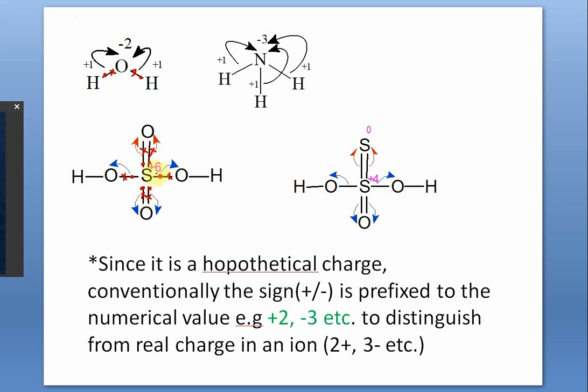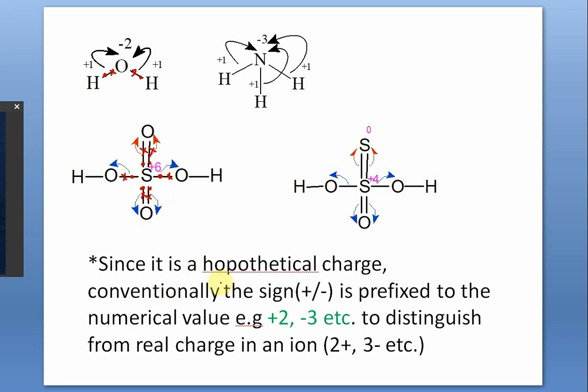So now tell me, when all the bonds are broken in a theoretical manner, then all the bond pairs are transferred to oxygen atoms. Then what charge does that sulfur atom acquire? Obviously +6. So the oxidation number or oxidation state of sulfur is +6.